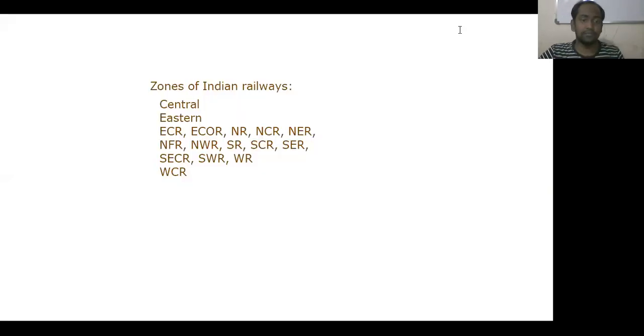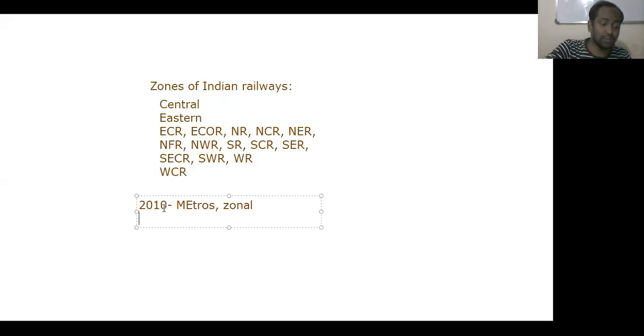So, and from the year 2010, the metro railways or metros have been considered as zonal railways. Okay? So in their respective zones, the respective bodies have to construct the metros, and they have to be maintained. Understand?